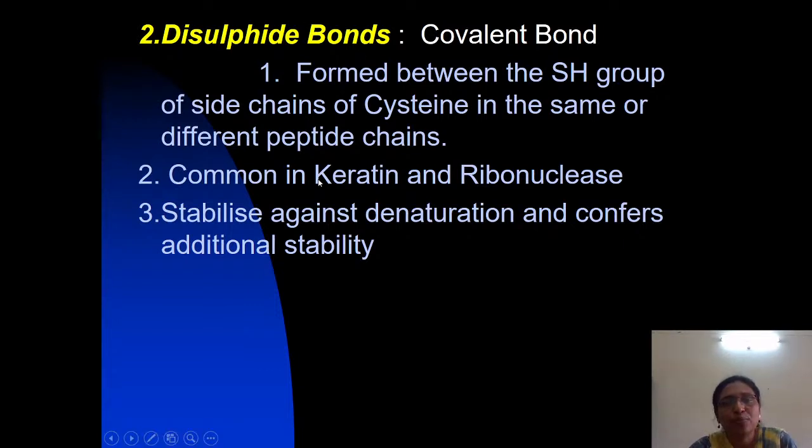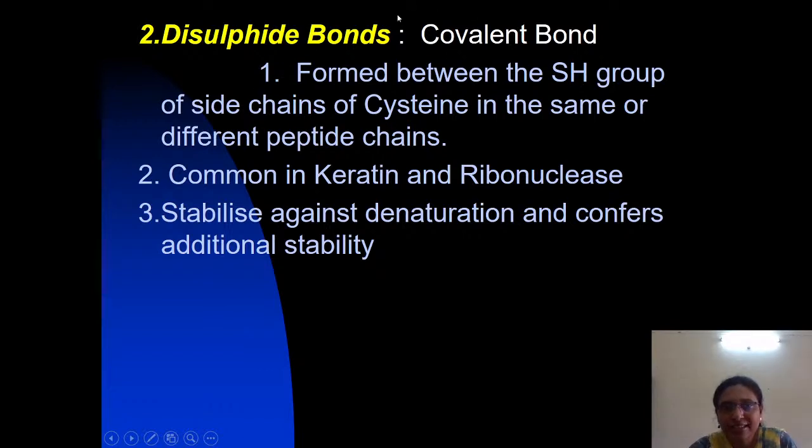These disulfide bonds are most common in connective tissue proteins like keratin and in the extracellular enzyme ribonuclease. Where are disulfide bonds most common? In the connective tissue protein keratin, and the extracellular enzyme ribonuclease.